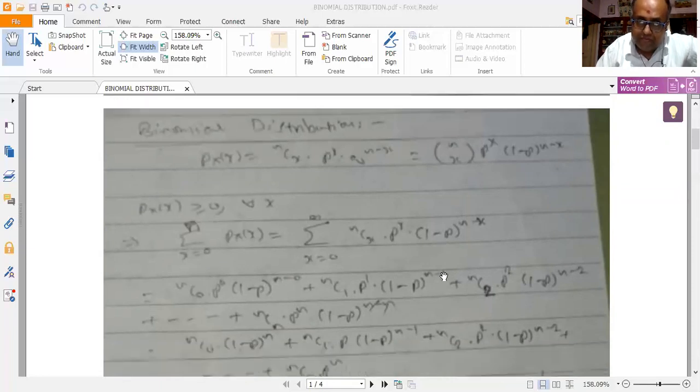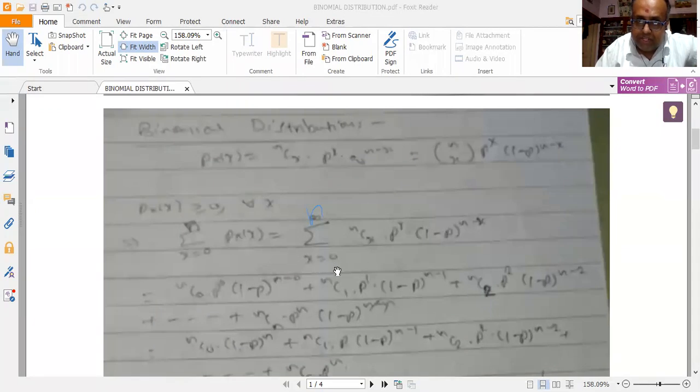So it is given by summation x is equal to 0 to n Px of x. So substitute the value of Px of x. Px of x is given by Ncx P to the power of x into (1 minus P) to the power of n minus x. So this would be summation x is equal to 0 to n Ncx P to the power of x into (1 minus P) to the power of n minus x. The upper limit is n, not infinity. I have made that correction here. So please keep that in mind. I shall be sending this PDF on WhatsApp to you.